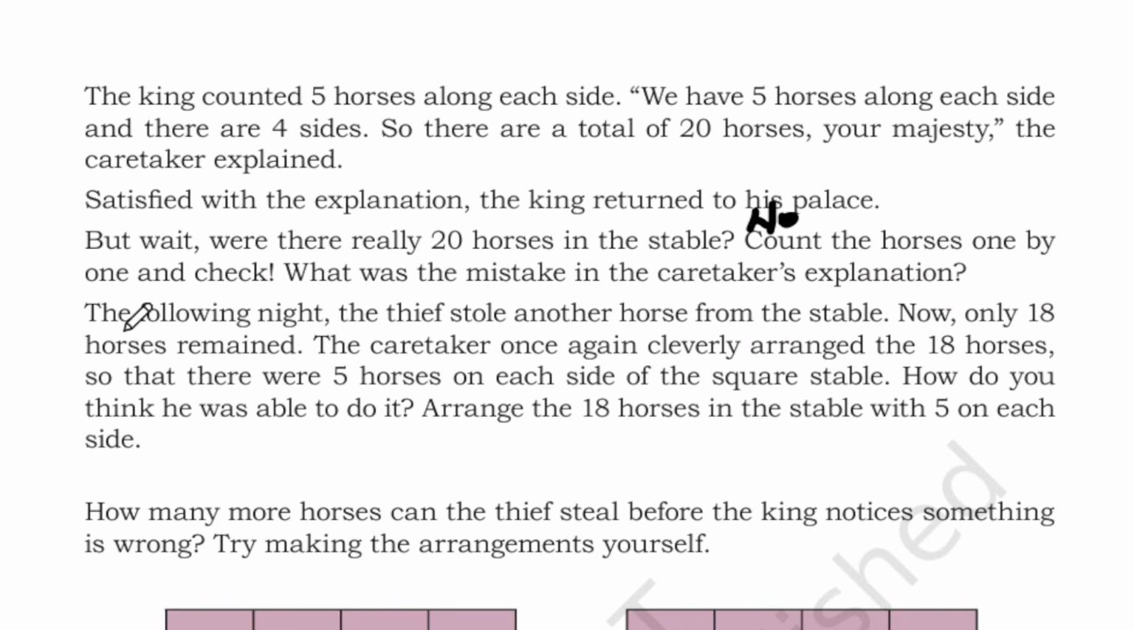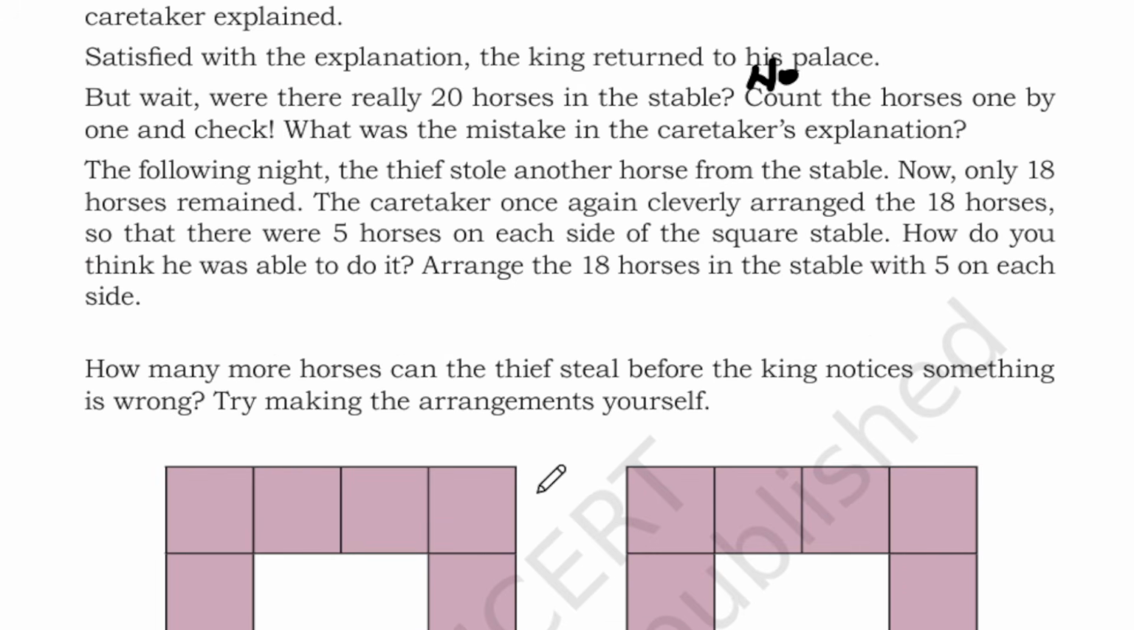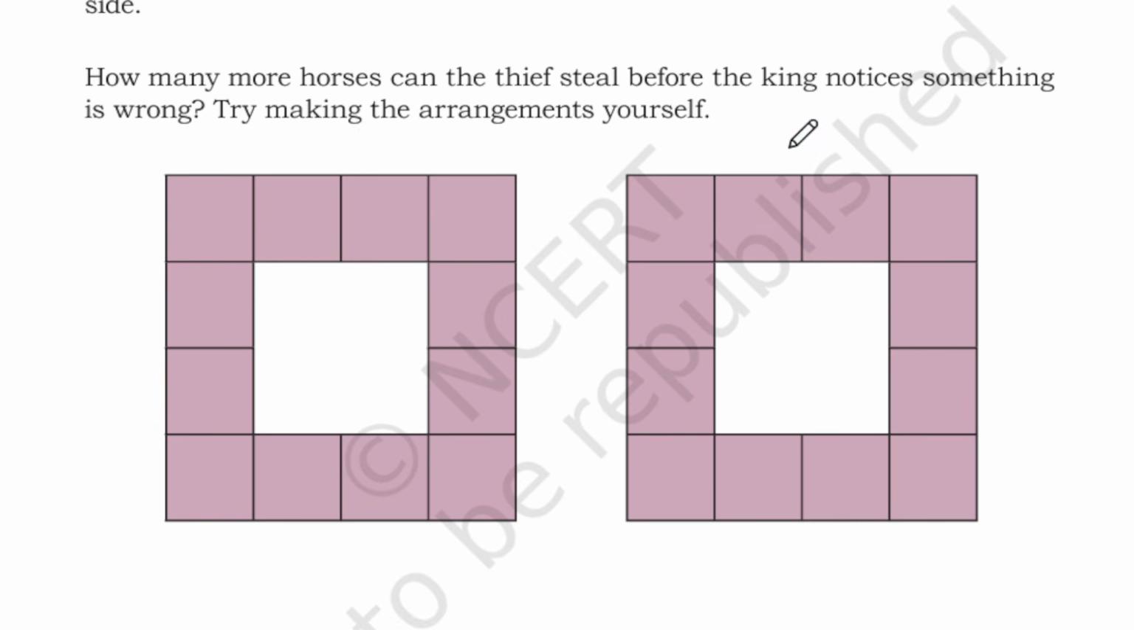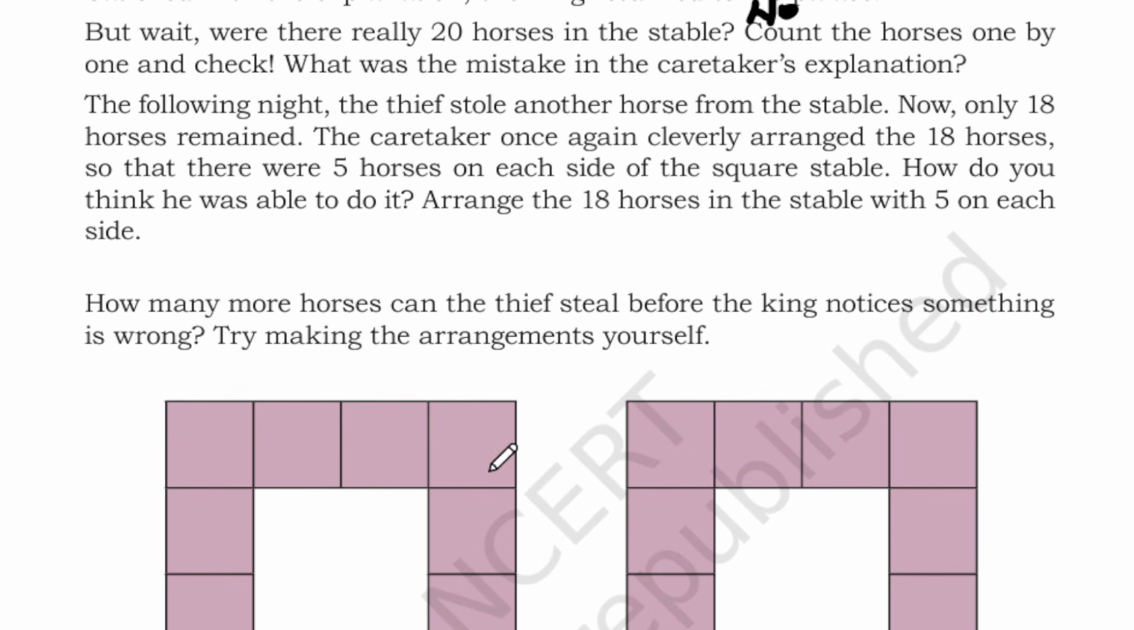The following night, the thief stole a horse from the stable. Only 18 horses remained. The caretaker once again cleverly arranged the 18 horses so that there were 5 horses on each side of the square table. How do you think he was able to do it? Here we need to arrange. So here we have arranged 19 horses, right? Now we have to arrange 18 horses. How many horses can the thief steal before the king notices something is wrong? Try making the arrangement here.